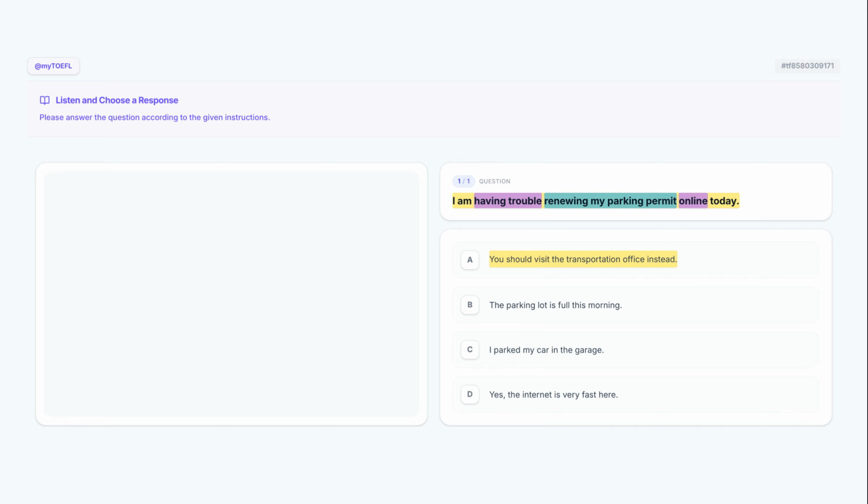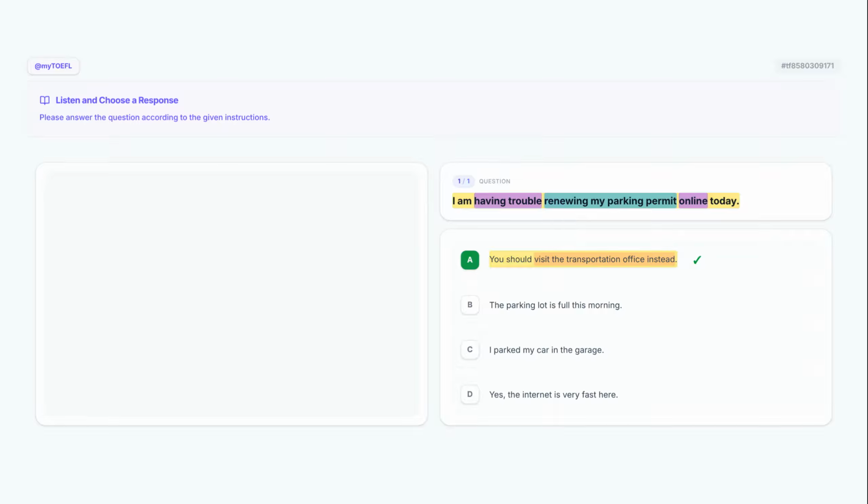This is a strong response because it provides a logical alternative to the online issue mentioned in the stimulus. By suggesting that the speaker visit the transportation office instead, it addresses the trouble directly with a practical solution. This is likely our correct answer.